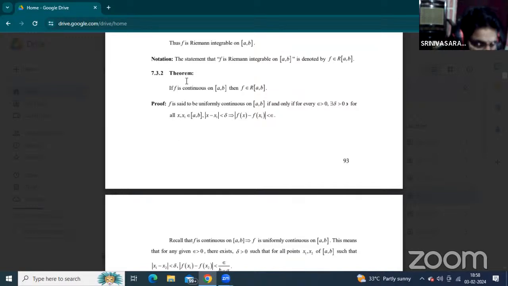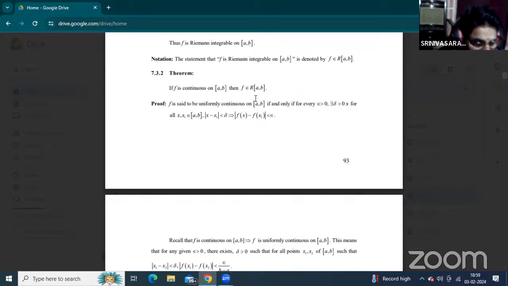Now, uniformly continuous means: for epsilon greater than 0 there exists delta, that neighborhood also greater than 0, such that for any two elements in the interval [a,b], x and x1, mod x minus x1 less than delta implies mod f of x minus f of x1 less than epsilon.